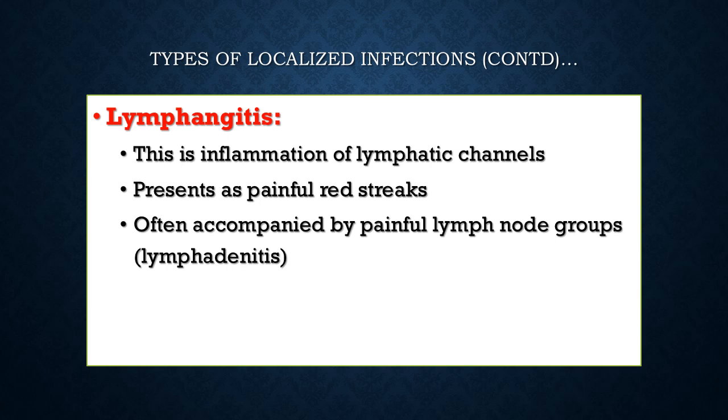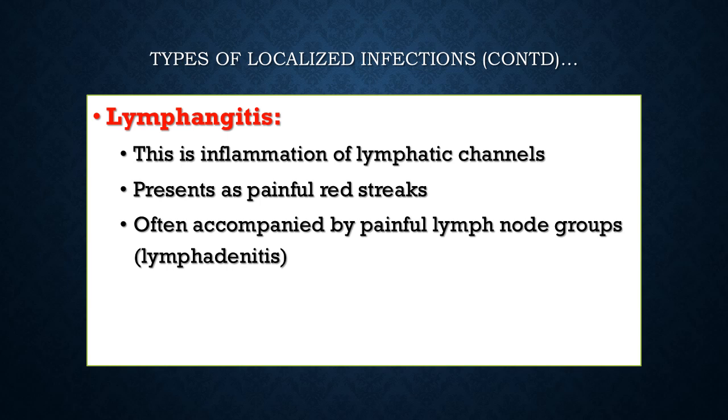Then the third option would be lymphangitis. This is inflammation of the lymphatic channels. Once a pathogenic microorganism enters the skin or local tissues, this may present as painful red streaks emanating from the site of injection or entry into the skin. These are often accompanied by painful lymph node groups, lymphadenitis. For example, lymphangitis in the thigh or leg may end up with painful enlarged lymph nodes in the groin and inguinal region.